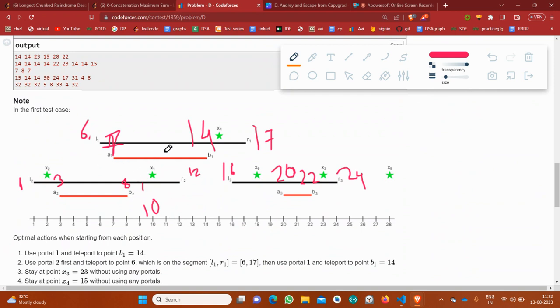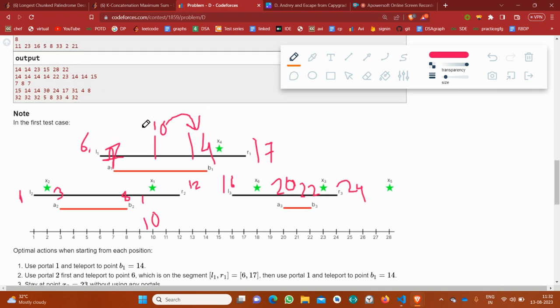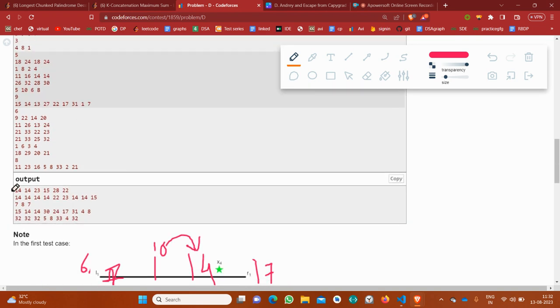But wait, there is another portal. Through this portal, the 10 lies here. Since 10 lies between 6 comma 17, I can teleport to BI itself, so 14. This is the maximum I can go. You can see the 14.